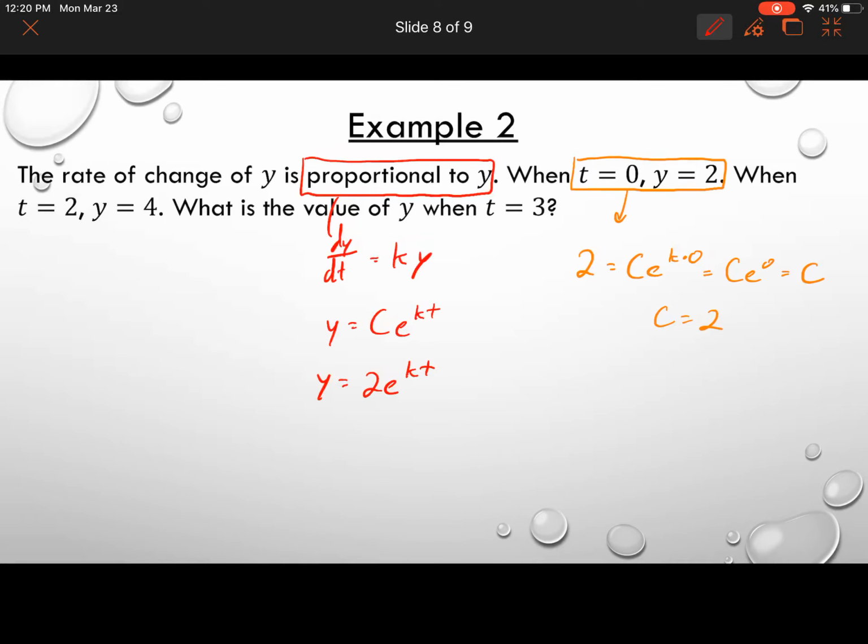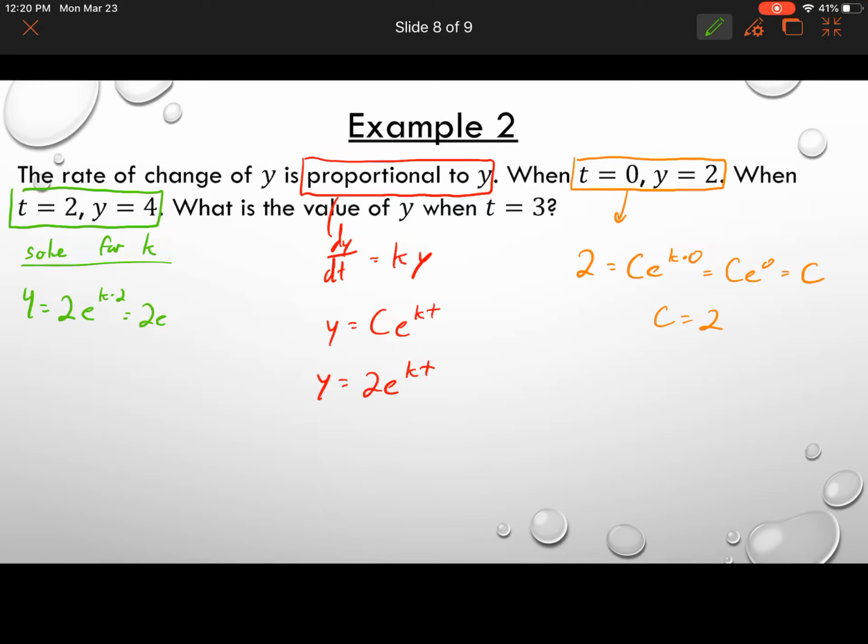Now we're going to use this second part, that when t is equal to 2, y is equal to 4, to solve for k. So let's do that. When y is equal to 4, t is equal to 2, so we have 2e to the k times 2.